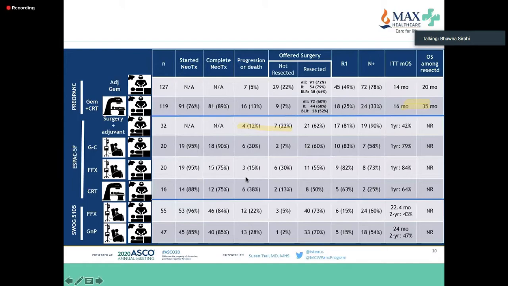So if you put all of these studies together, you have the Preopanc, which had some borderline resectable, and SPAC, and this, you will see that most, 80 to 90%, of patients do complete their treatment. And the other take-home message from this is chemoradiotherapy causes the most downstaging as far as R1 and node-positive resection is concerned. So it's quite possible that most of our patients will need chemotherapy followed by chemoradiotherapy followed by surgery. And I think the Alliance trial is looking at that.